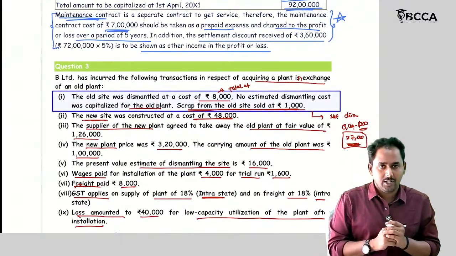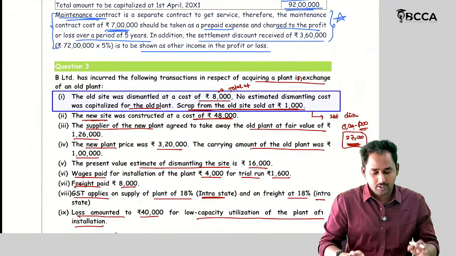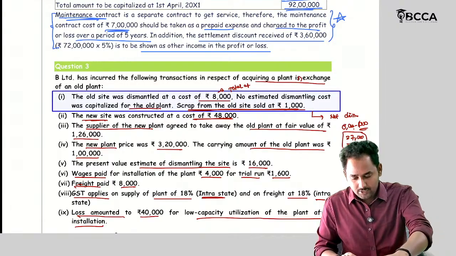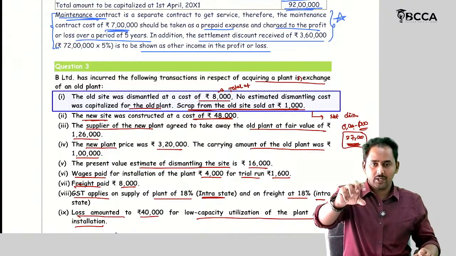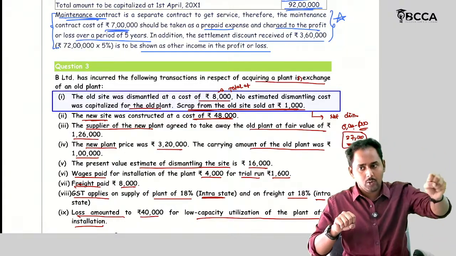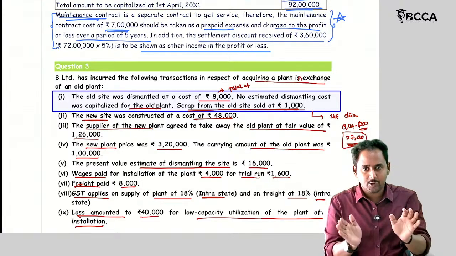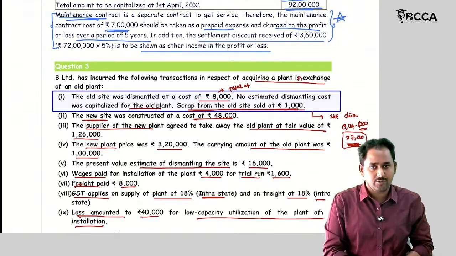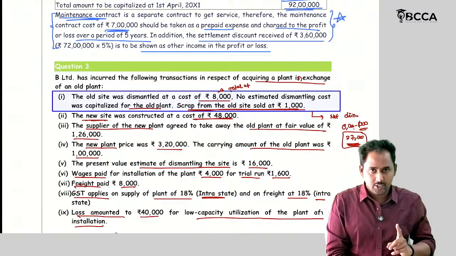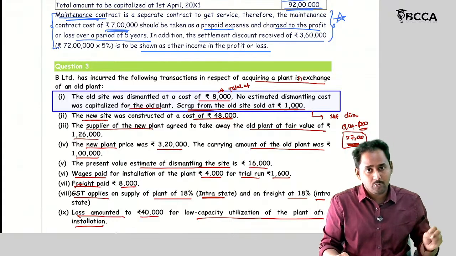Okay. Then out of this, let's find out the carrying amount of the old plant. So what happened now? Here what is the element? I am acquiring the new plant. Okay. I am giving the old plant. Along with giving the old plant, I am paying some cash also. This aspect should be represented in my books of accounts. So I should record taking of the new plant also. I should de-recognize the old plant.